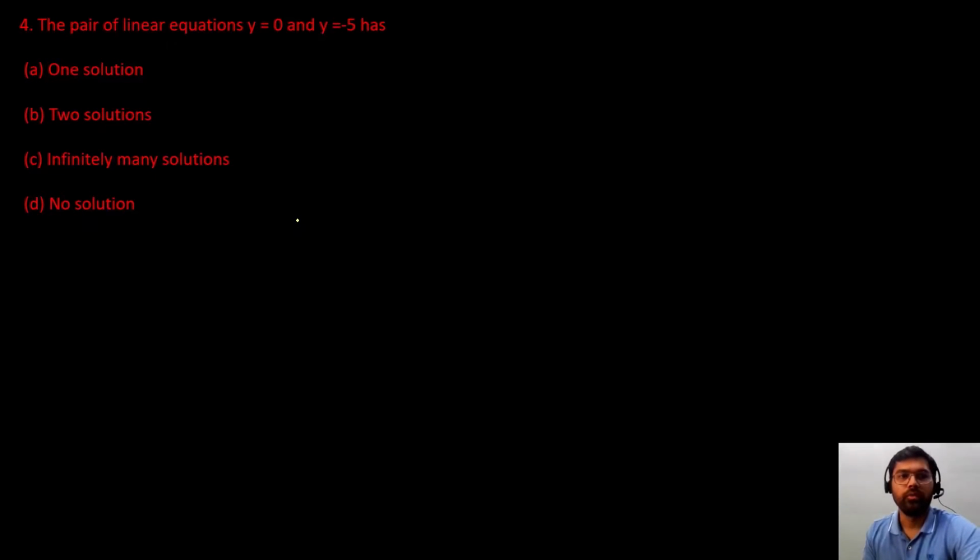question number 4, we are given with pair of linear equation y is equal to 0 and y is equal to -5। so it is asking us this pair, what will be the solutions, how many solutions are possible? okay, so let us try to plot this lines। we know linear equations will form a straight line। ठीक है, so let us try to plot the equations। what will be their graphs? तो y is equal to 0 का ग्राफ क्या होगा? it will be nothing but x axis। ठीक है, x axis की इक्वेशन क्या होती है?